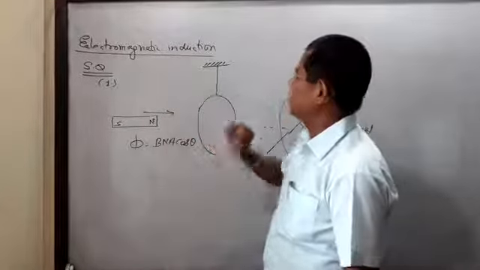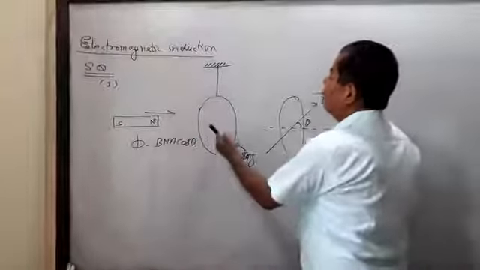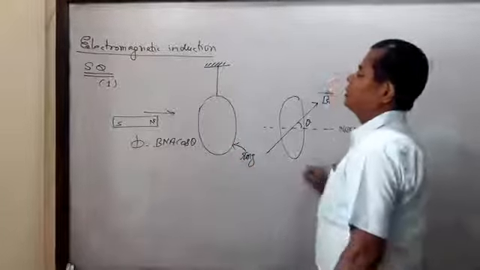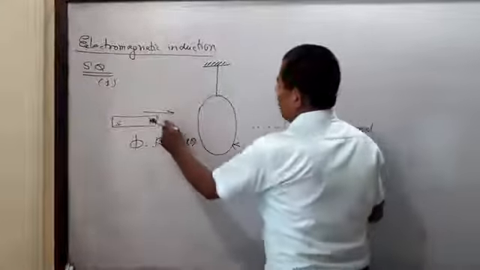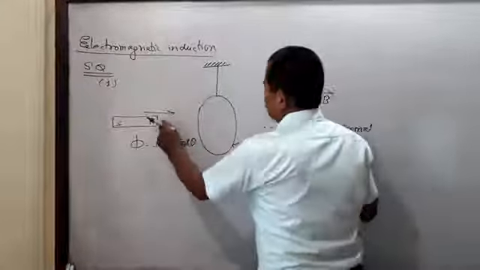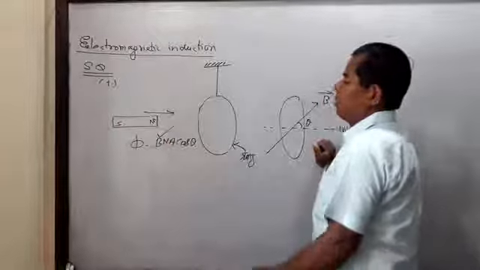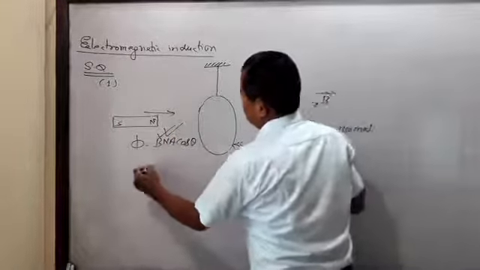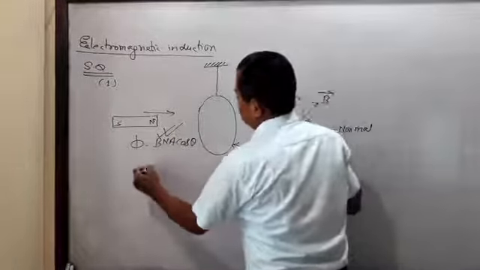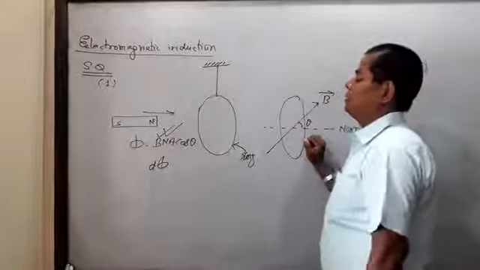How will the position of the ring be affected? When the bar magnet is brought towards the ring, the strength of the field increases, which means there is a change in flux. The magnetic flux increases.